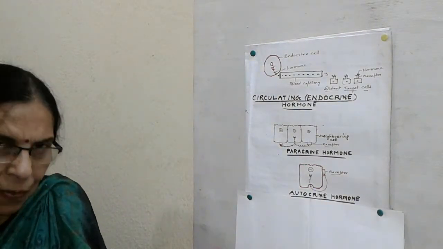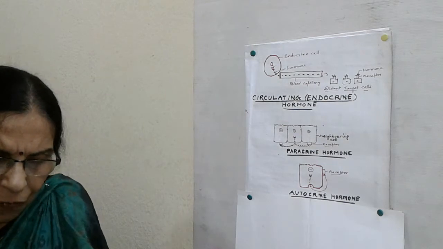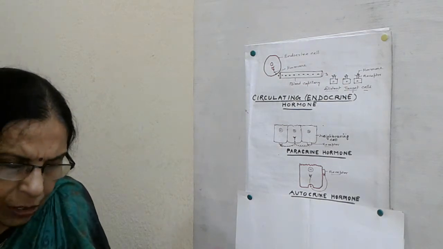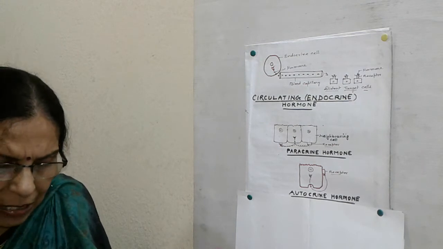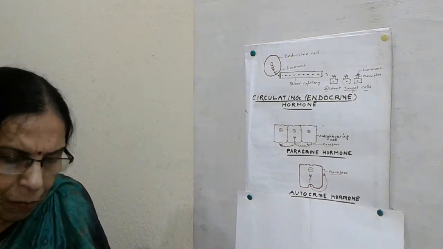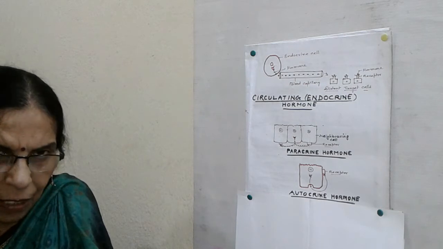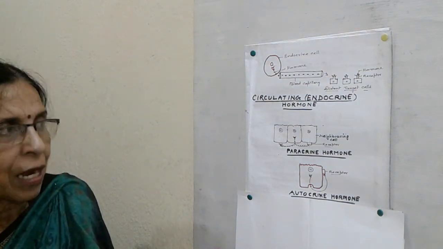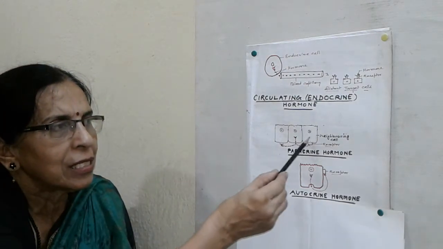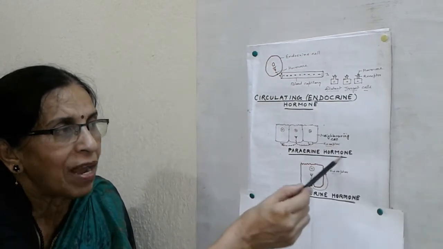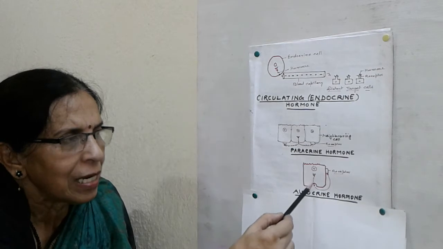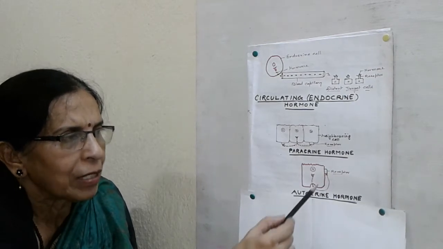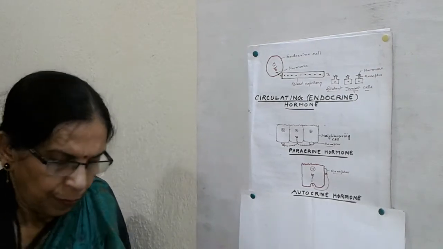And the second type is local hormones. Instead of diffusing into blood, these hormones remain in extracellular fluid, that is ECF, and affect the metabolism of neighboring or their own cells. Here you can see these are the neighboring cells. So it is a paracrine hormone, and here the cell secreting the hormone is itself affected by the hormone.